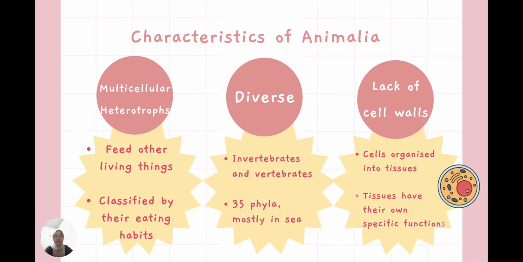The Animalia cells organize into tissues, and each tissue has its own specific function. The reason Animalia lack cell walls is that cell walls make the cell rigid, and this would reduce the flexibility of the Animalia. It would affect their movement.